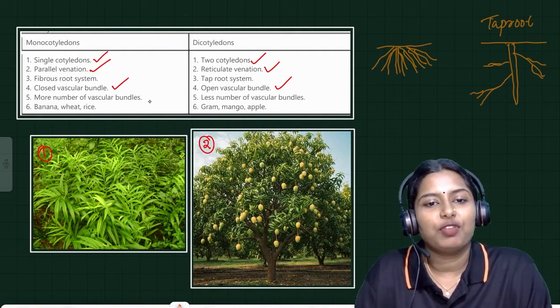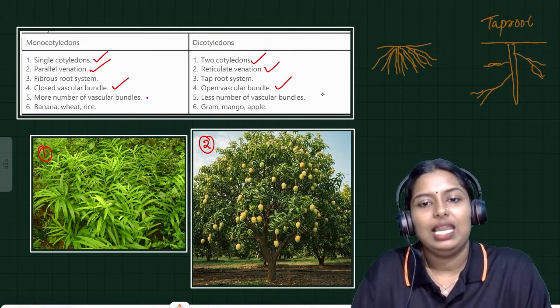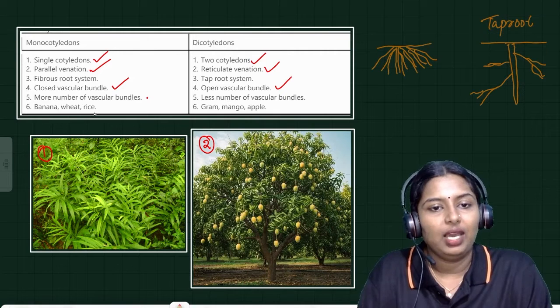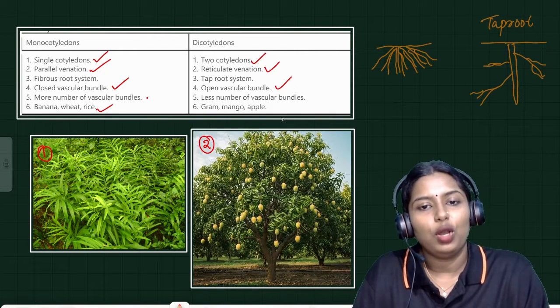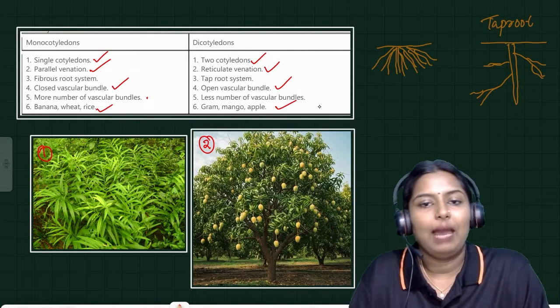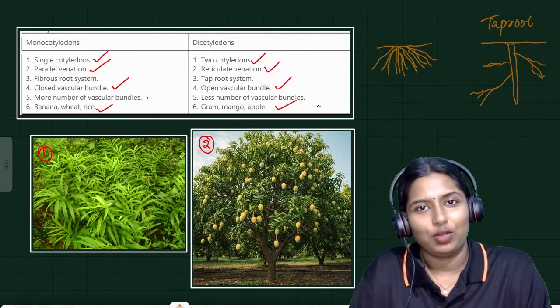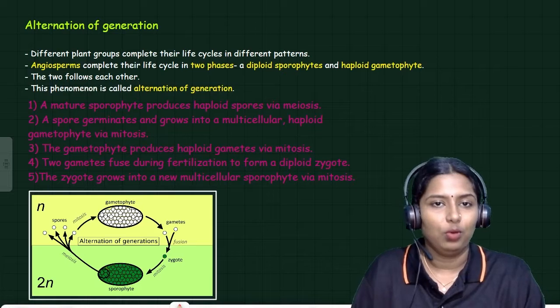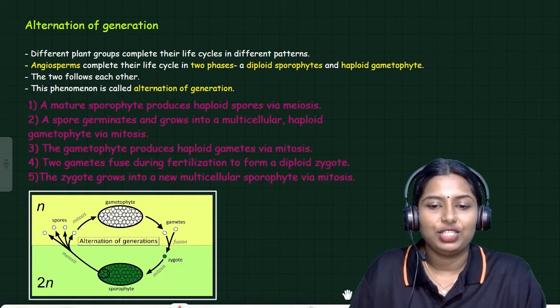More vascular bundles are present in monocots, and fewer vascular bundles are present in dicots. Banana, wheat, rice are examples of monocots. Gram, mango, apple are examples of dicots. Clear? Yeah, we have to complete one more thing, that is alternation of generation.